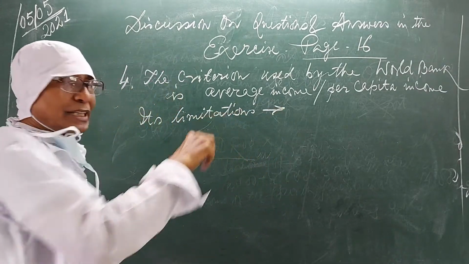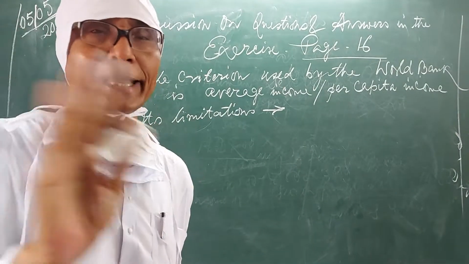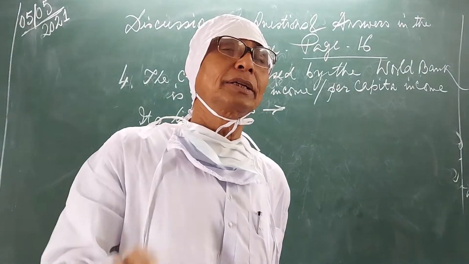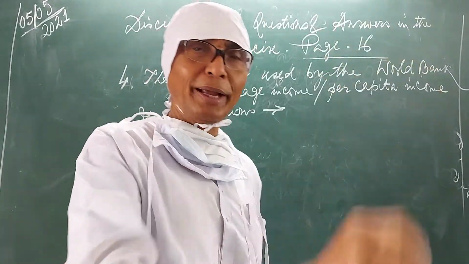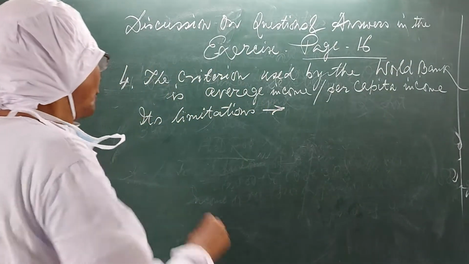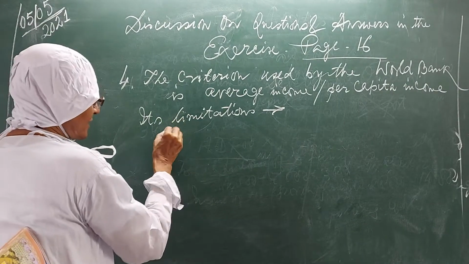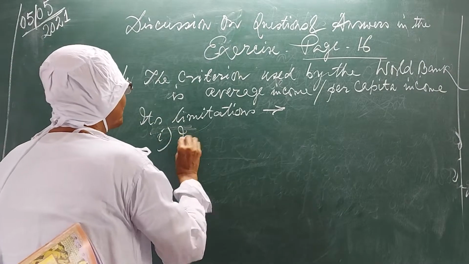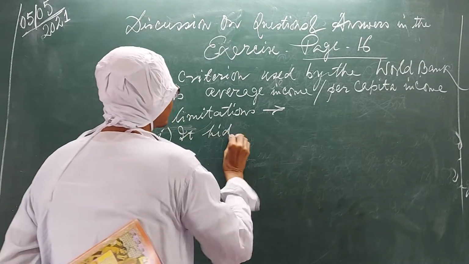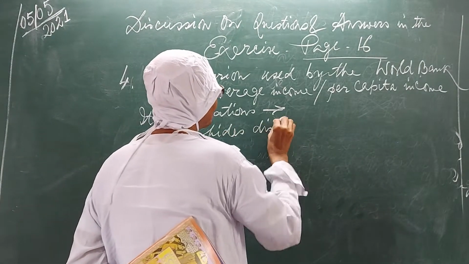That is, only per capita income does not give us the correct idea about development of a country. It has 3 limitations. Number 1, it hides disparities.